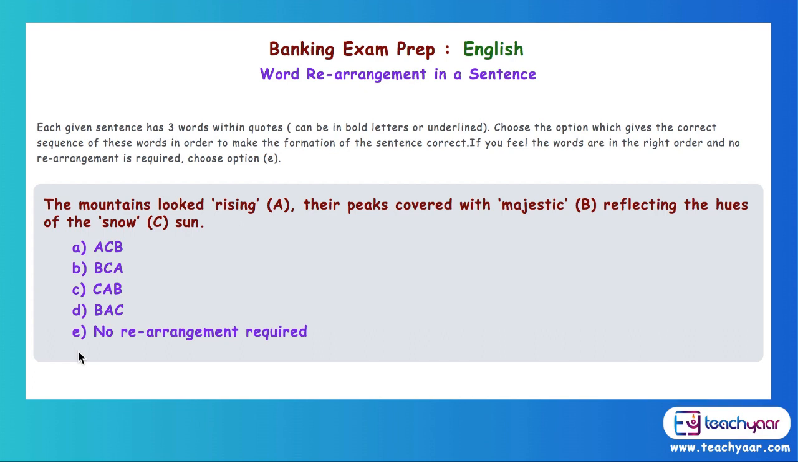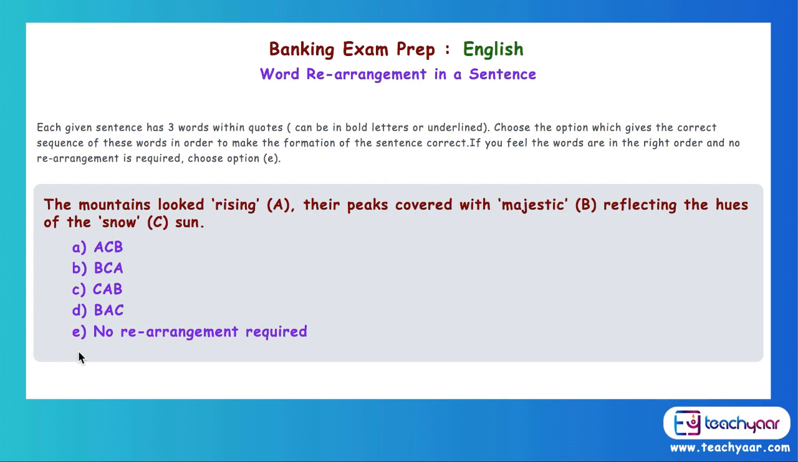So let us try out the first sentence. The mountains looked rising, their peaks covered with majestic, reflecting the hues of the snow sun. The minute you read it, you know it's all messed up. Why? Because of the words A, B and C: rising is A, majestic is B, snow is C. Now these words are not in the right order.